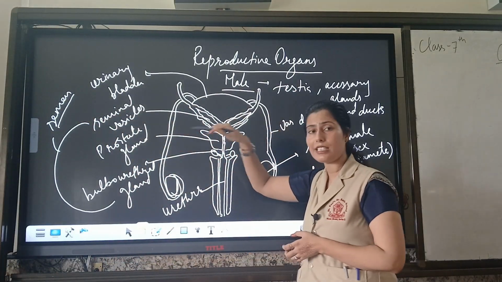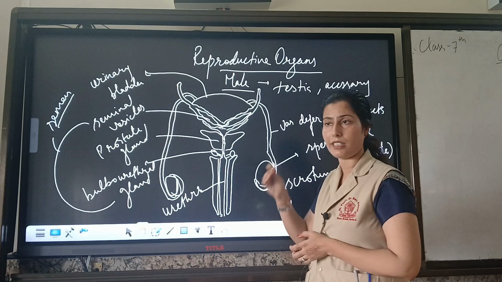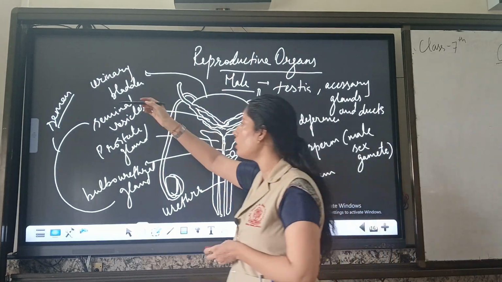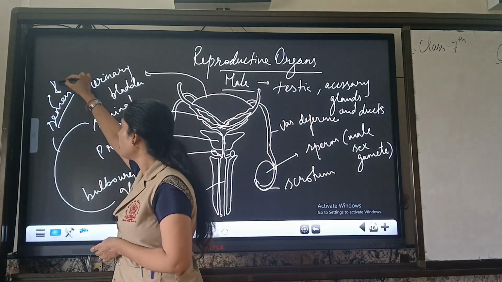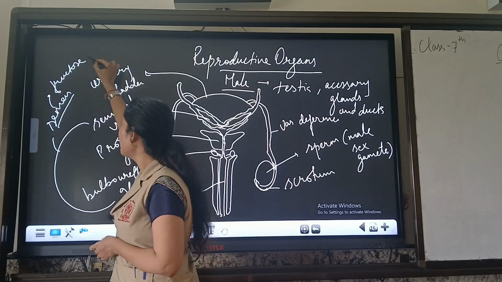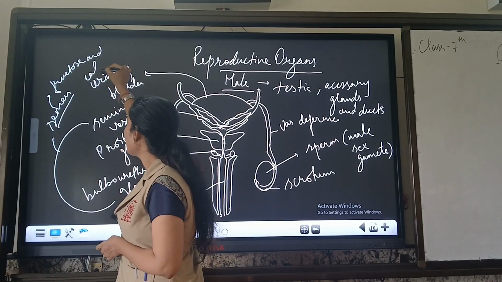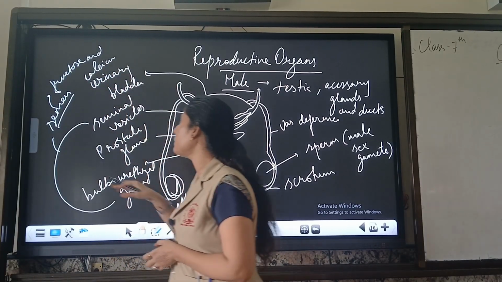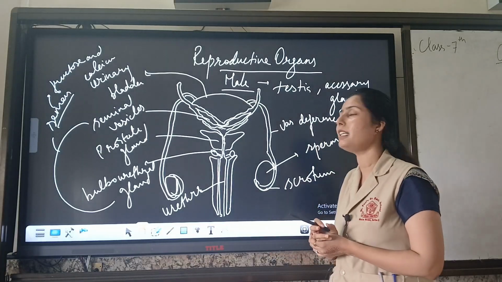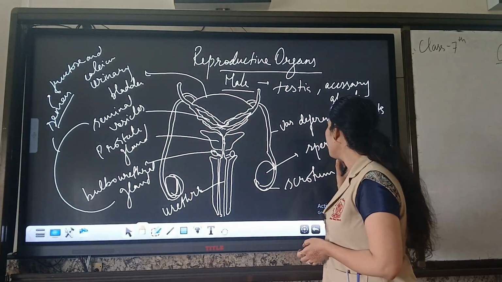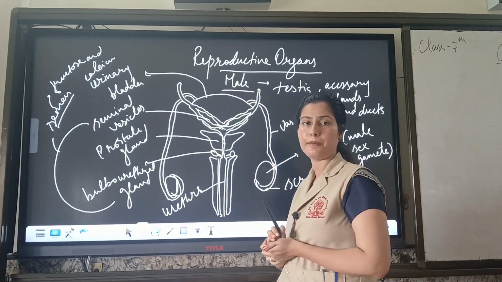Clear? And in this semen, sperms are present. It is a good source of fructose and calcium, and this semen provides nutrition for the development and movement of the male gamete.